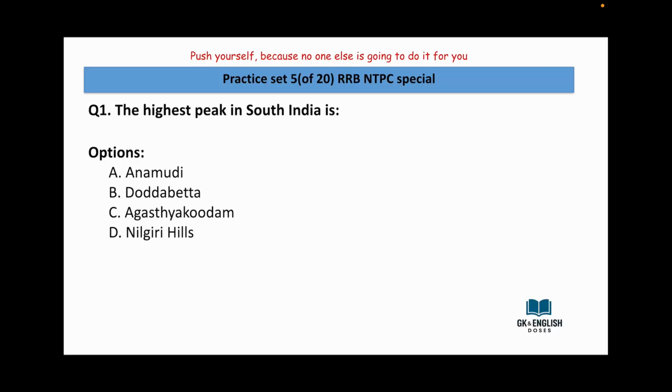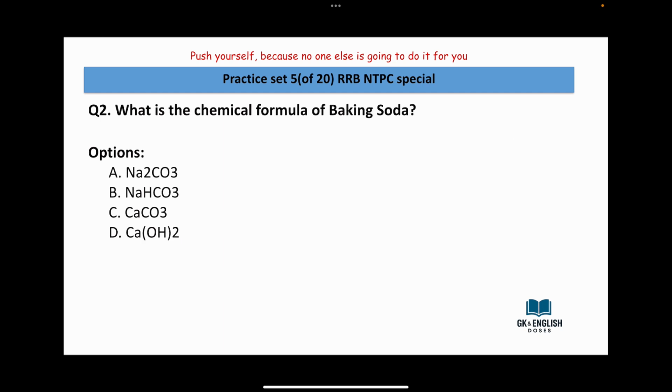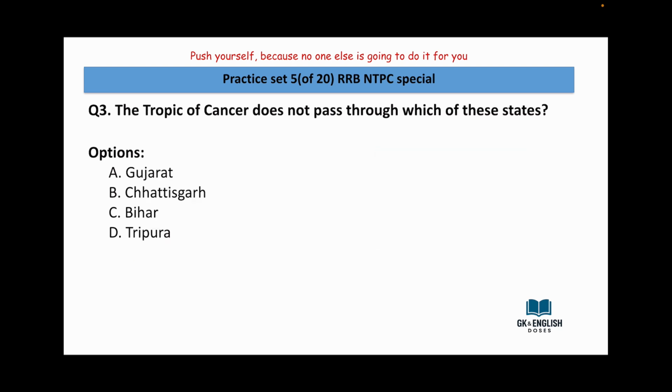So our first question is: the highest peak in South India is Anamudi, Dodabetta, Agasthyamalai, Nilgiri Hills. Answer is Anamudi. What is the chemical formula of baking soda? Na2CO3, NaHCO3, CaCO3, Ca(OH)2. The answer is NaHCO3. The Tropic of Cancer does not pass through which of these states?